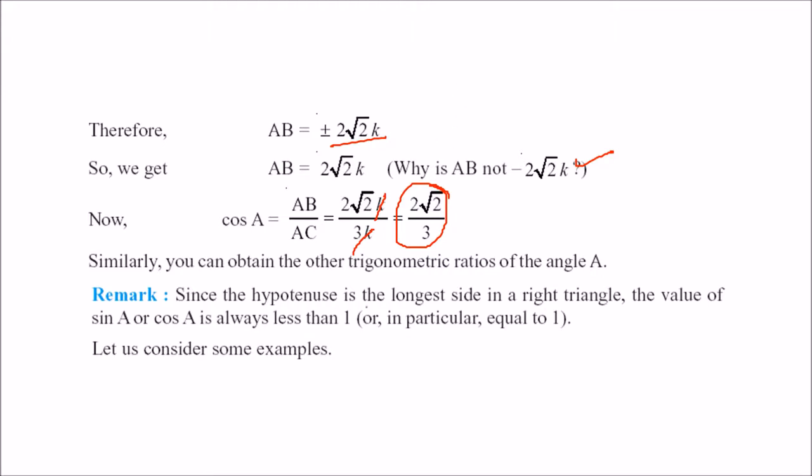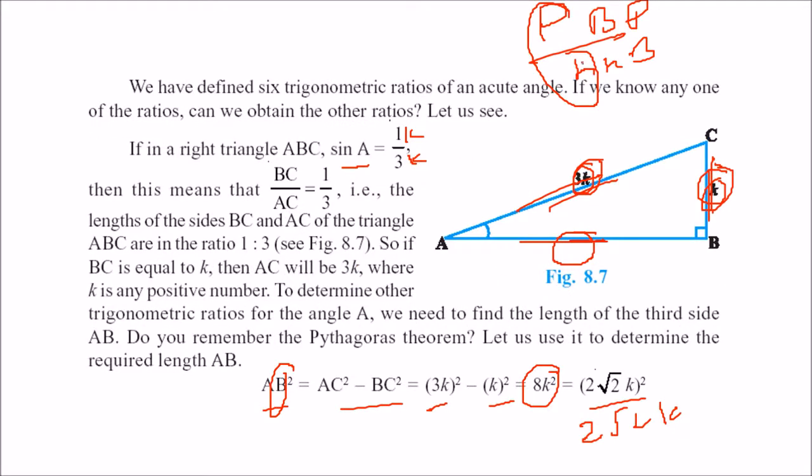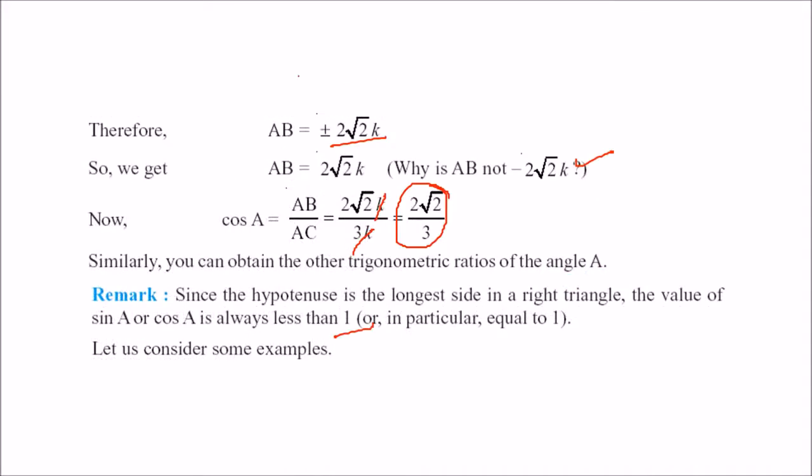Since the hypotenuse is the longest side of the right angle triangle, see, hypotenuse is the longest. So the perpendicular will be less than the hypotenuse, so the sine will always be less than 1. Again, base and hypotenuse is bigger. So base upon hypotenuse will always be less than 1. This you need to understand.